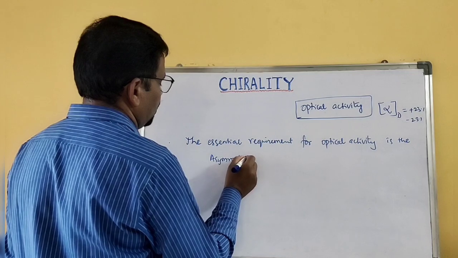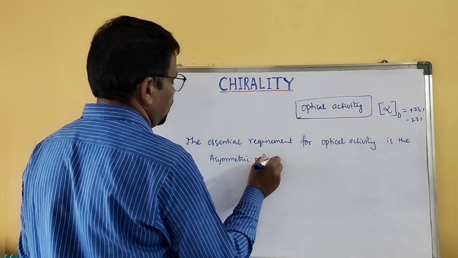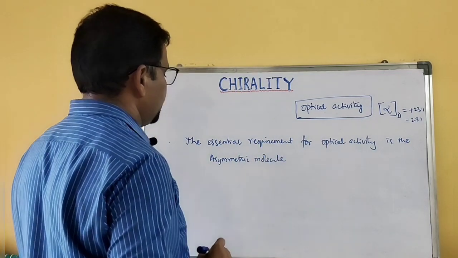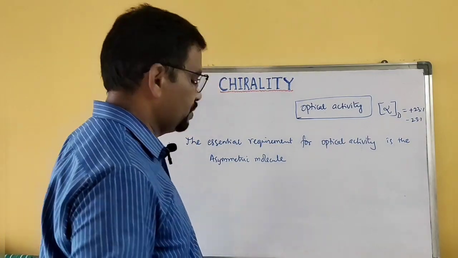Asymmetric molecule. What is an asymmetric molecule?